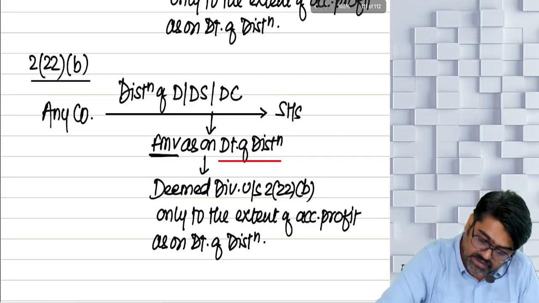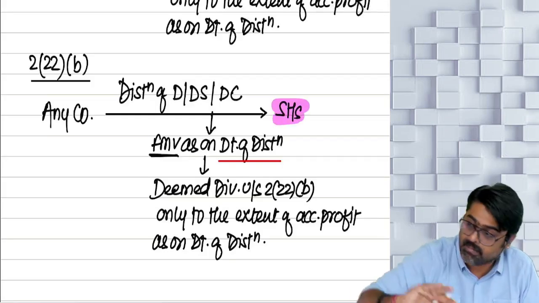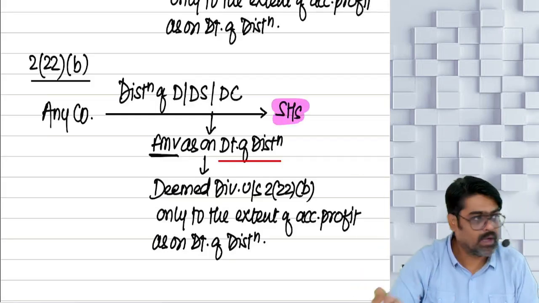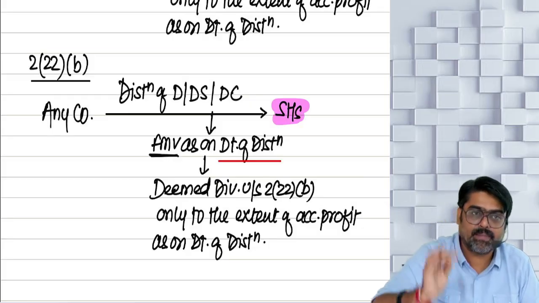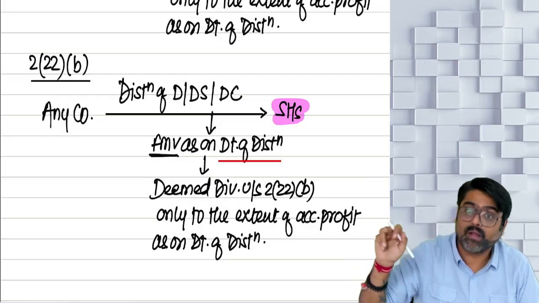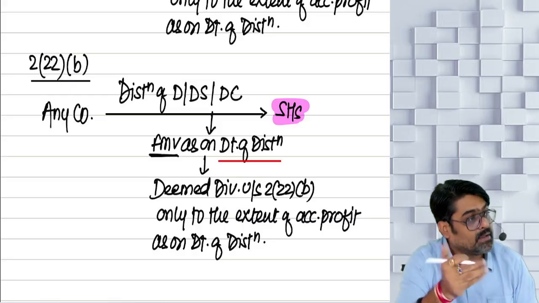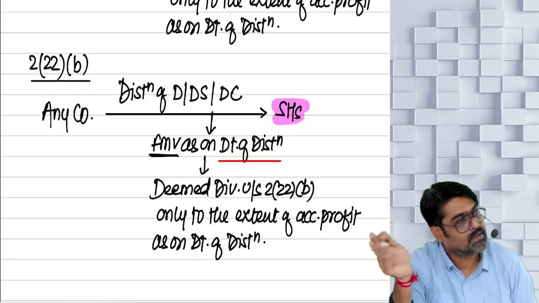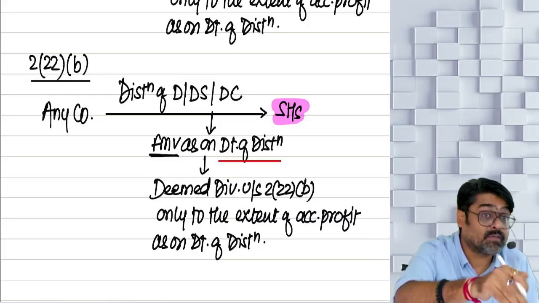Have I written preference shareholders or have I written shareholders? This shareholder can be any type of shareholder. Equity, preference, we don't care. If you give debenture stock or deposit certificates to any of your shareholders, the fair market value of those debenture stock or deposit certificates will be treated as deemed dividend in the hands of that shareholder, but only to the extent of accumulated profits as on the date of that distribution.